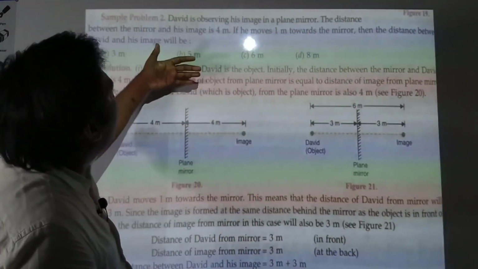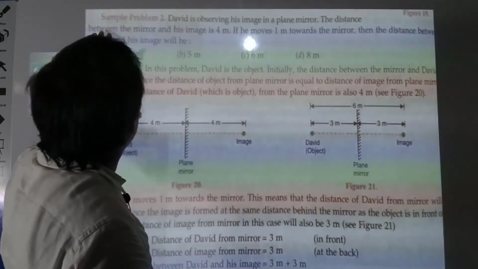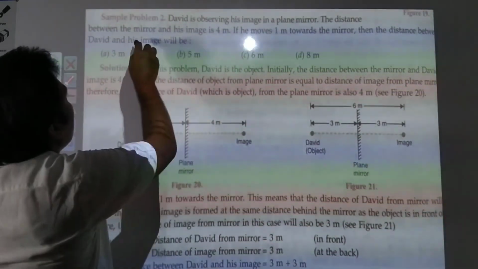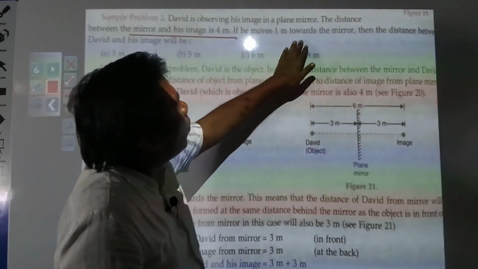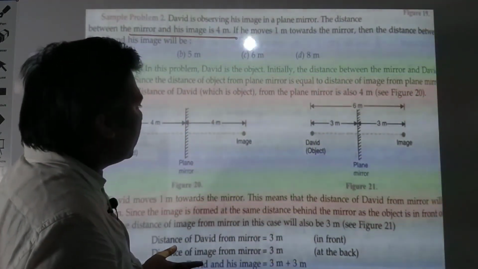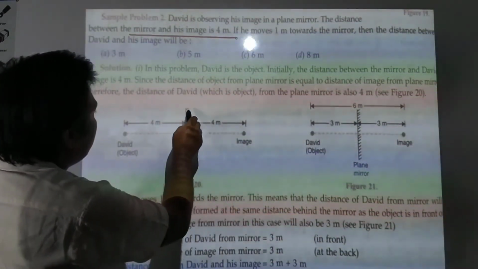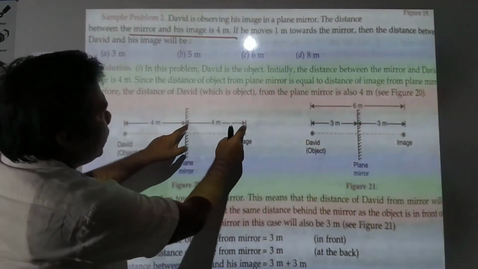As in the question, David is observing his image in a plane mirror, and the distance between the mirror and his image is 4 meters. If he moves 1 meter towards the mirror, the distance between David and his image will be how much? Suppose this is your mirror, David is here at 4 meters and the image is at 4 meters.